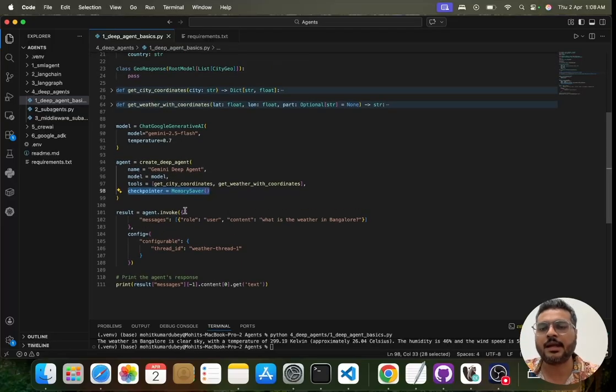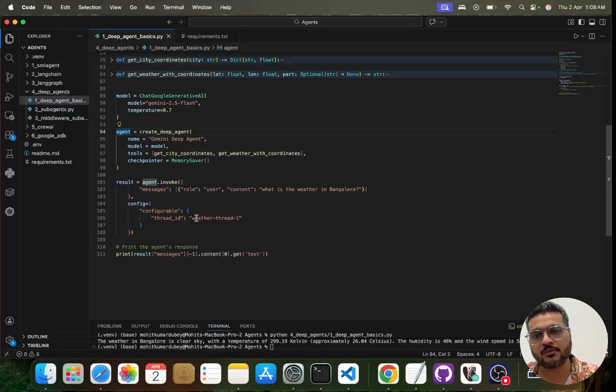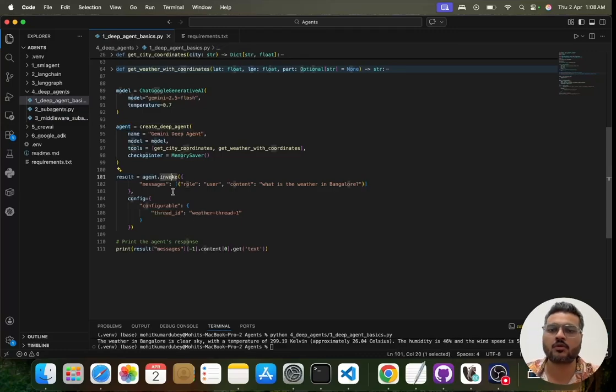Once this agent is created, in LangChain and LangGraph you have seen that you have to invoke it.